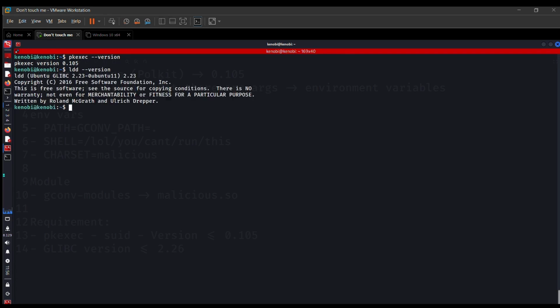Now let's see for the other one. What is the version of pkexec here? Okay, the version is fulfilled. Great. But let's see what is the version of glibc. So glibc is 2.23, which is good, so we can execute our exploit here.